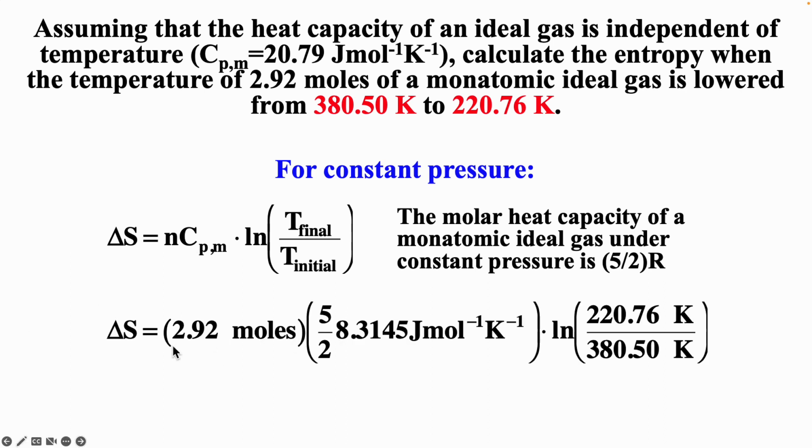And so we have 2.92 moles, this is the heat capacity, times the natural log of 220.76 Kelvin over 380.5 Kelvin. And that gives us a change in entropy of minus 33 joules per Kelvin. And again, we saw that we're reducing the temperature, and so we should expect negative delta S, and that's exactly what we see.